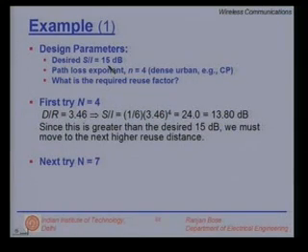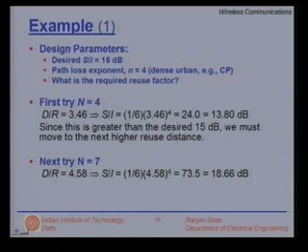So, these are the steps a system designer is doing while figuring out how to pick a correct value of N. For N is equal to 7, the D to R ratio is 4.58, which leads us to an S to I ratio of 73.5, when expressed in dB is nothing but 18.66 dB. What is our desired signal to interference ratio?